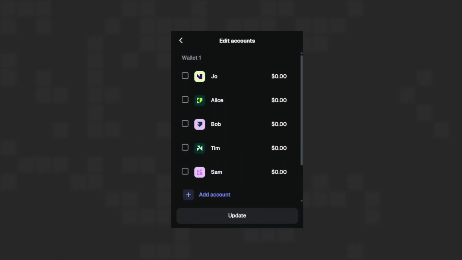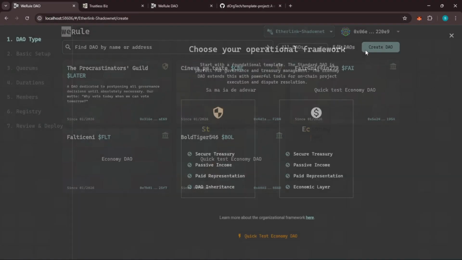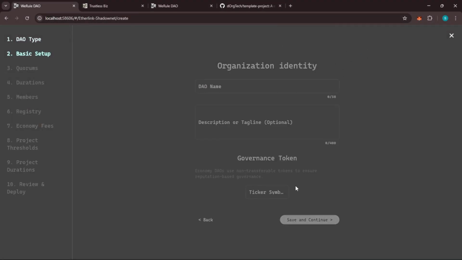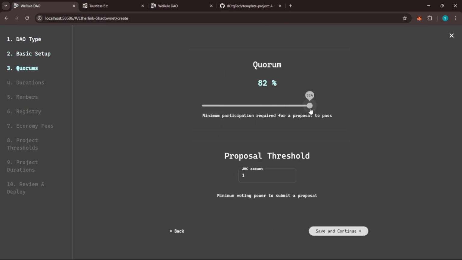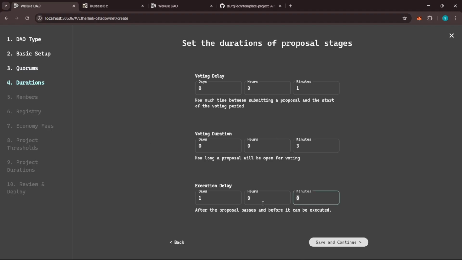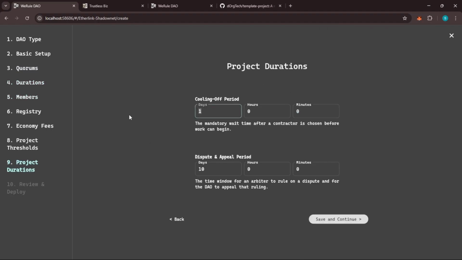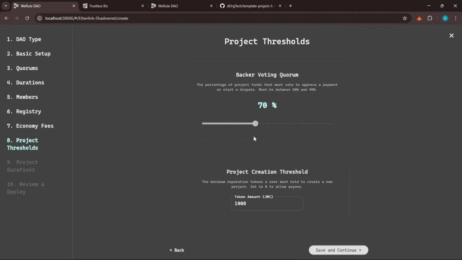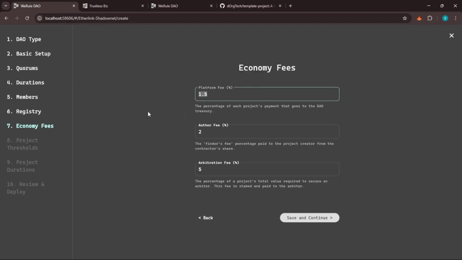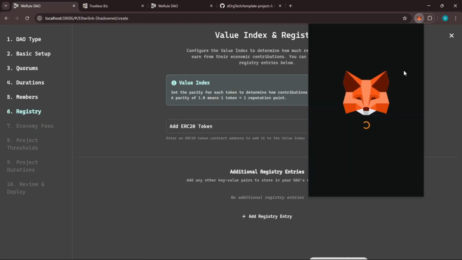To show how it works, we'll follow the journeys of 5 stakeholders: Joe, Alice, Bob, Tim, and Sam. On WeRule.io, Joe is creating an economy DAO. Think of it as founding a new jurisdiction with its own economy, defining the durations for the proposal lifecycle, the token distribution for all members, the thresholds in governance power for creating proposals and projects, treasury tax, arbitration fee, project author fee, and the value index stored as registry entries.